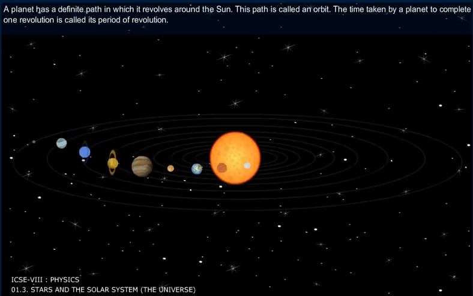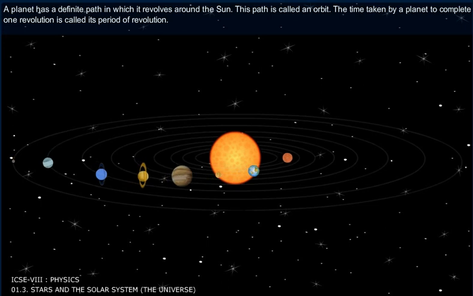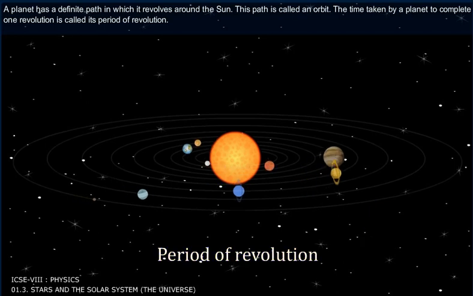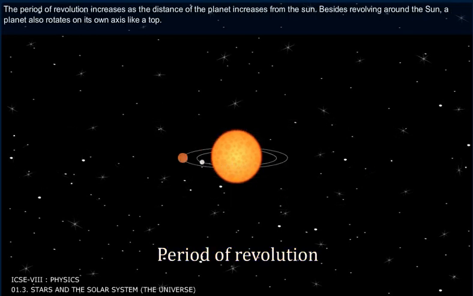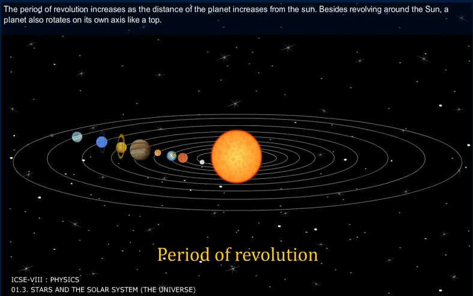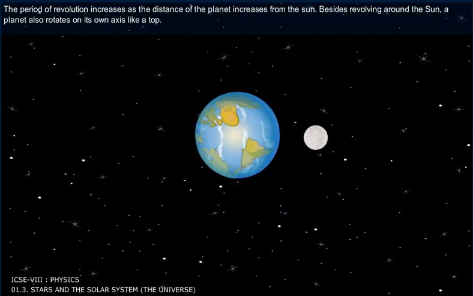A planet has a definite path in which it revolves around the sun. This path is called an orbit. The time taken by a planet to complete one revolution is called its period of revolution. The period of revolution increases as the distance of the planet increases from the sun.